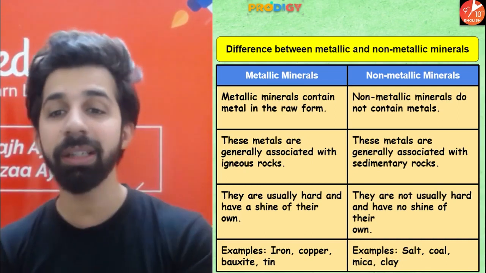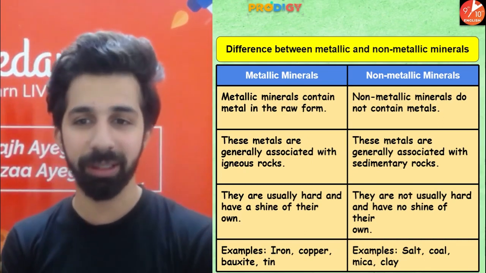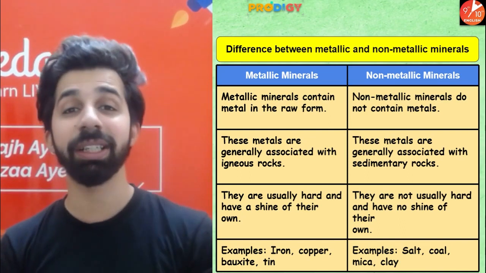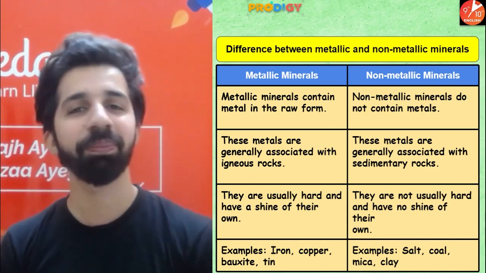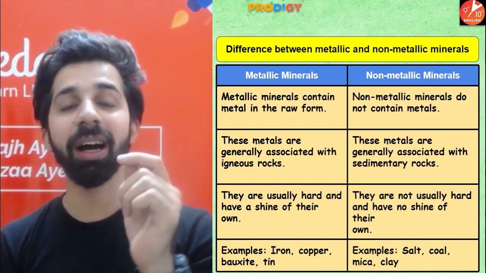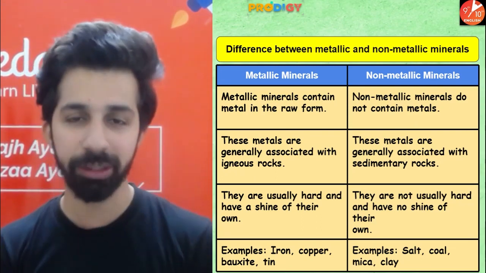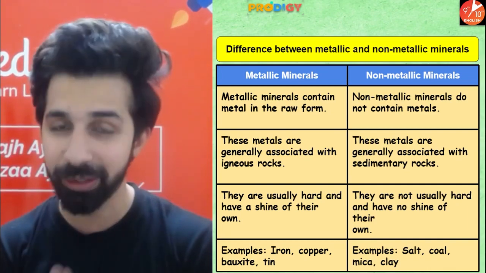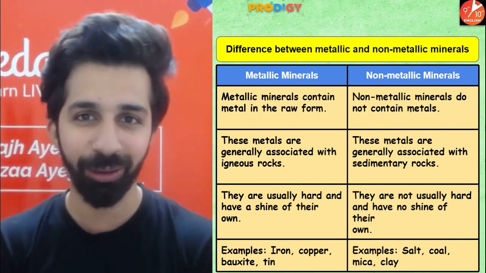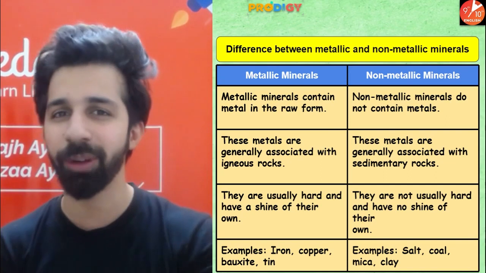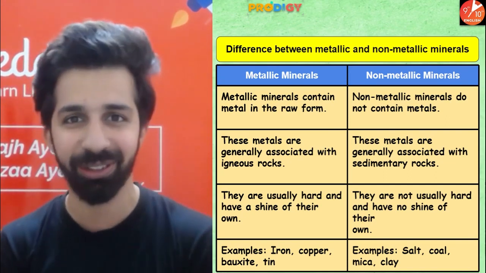But on the other hand, if we talk about non-metallic minerals, these are associated with sedimentary rocks. Okay people, let me tell you, our earth's surface is mostly covered by sedimentary rocks. Nearly 75% of the surface rock consists of sedimentary rocks. Just a quick information about sedimentary and igneous rocks.